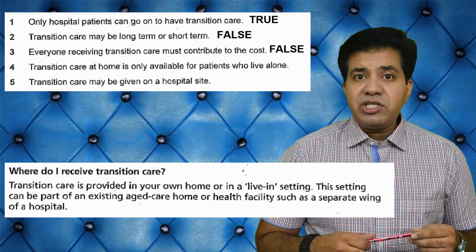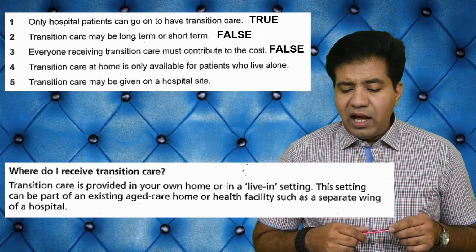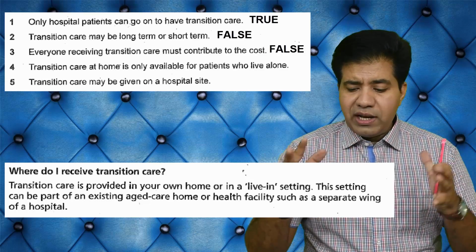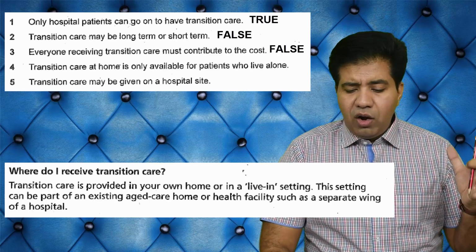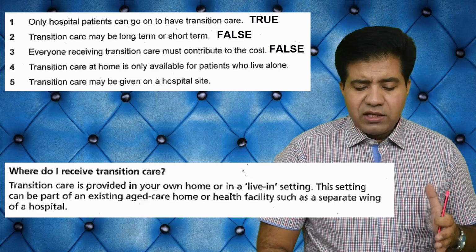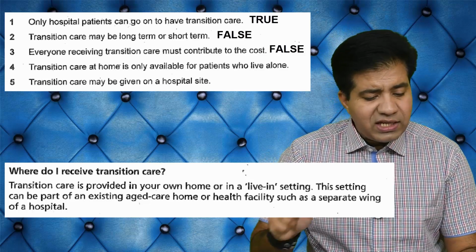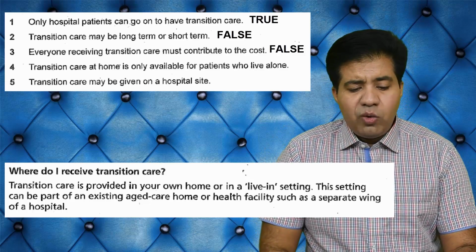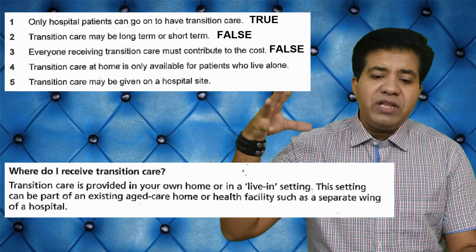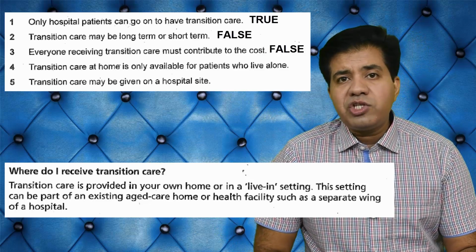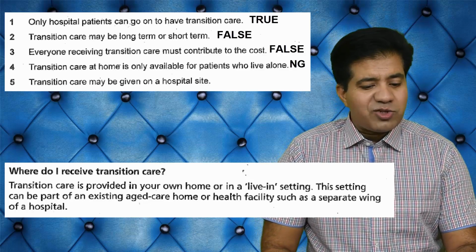Where do I receive transition care? And there it says transition care is provided in your own home or in a live-in setting. This setting can be part of an existing aged care home or health facility such as a separate wing of a hospital and all that. But see now, there is no mention that transition care at home is only available for patients who live alone. There is no mention whether you live alone or you live with a family. That is why the answer to question number 4 is not given. Well done. See that? This is how we do IELTS reading.